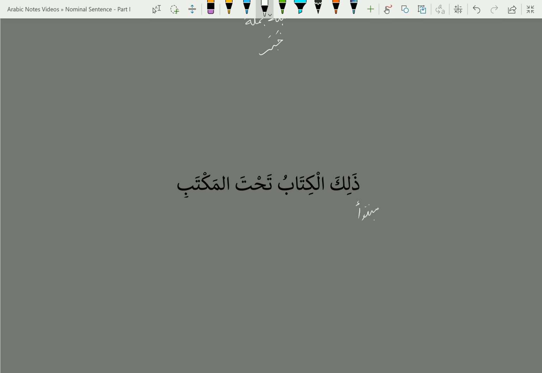Al-kitabu, now we know from the rules of badal that if you have a noun which is prefixed with the definite article al, and it comes after an ismul ishara, zalika in this case, then that noun is badal. And we just learned that a badal cannot be mubtada and khabar, so we put an X above it.